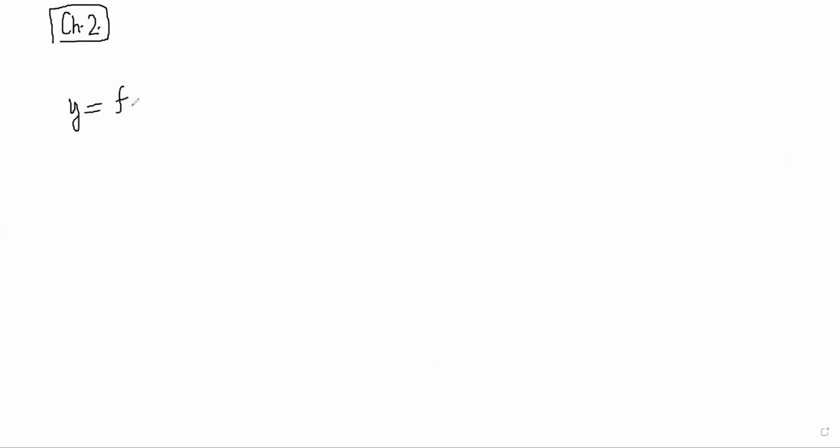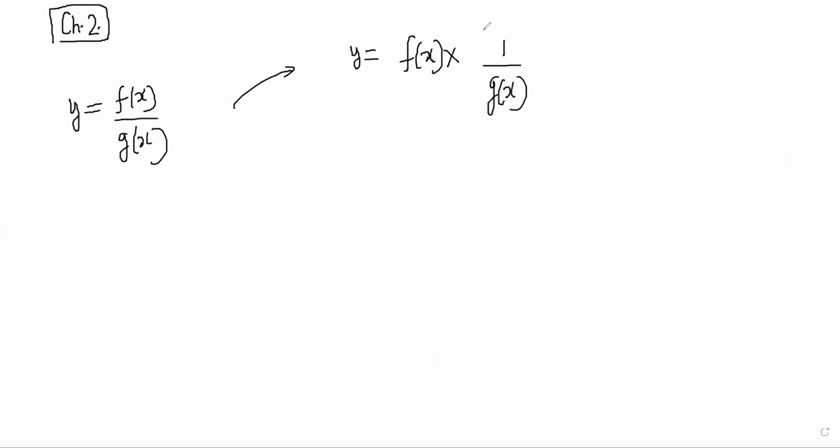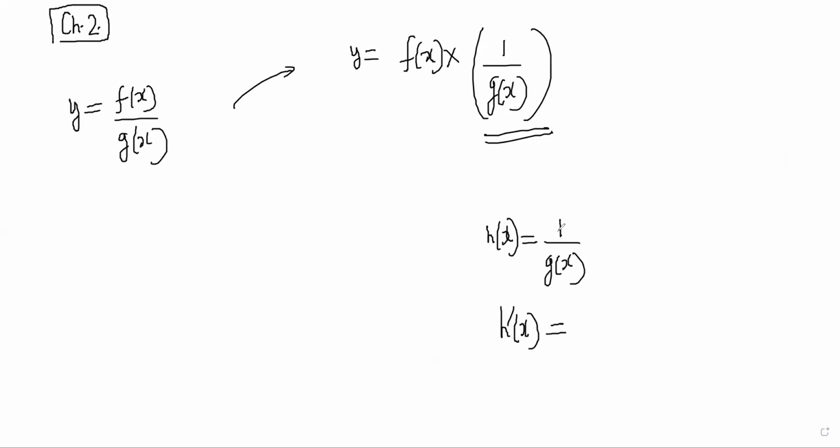Quotient rule is y is equal to f of x by g of x. And we did this by product rule actually. We said y is equal to f of x multiplied by 1 by g of x. And before we did product rule, we thought of what is the derivative of 1 by g of x. This is again chain rule. So let's say you have 1 by g of x. If I want to differentiate 1 by g of x, so h dash x. Now, technically, this is not a function like 1 by x. The derivative of 1 by x I know is minus 1 by x square. But here it is not x, here it's g of x, right?